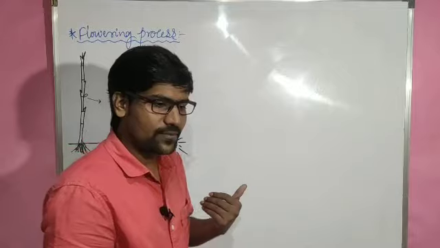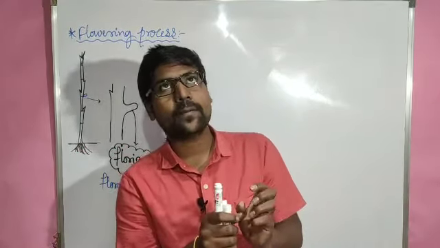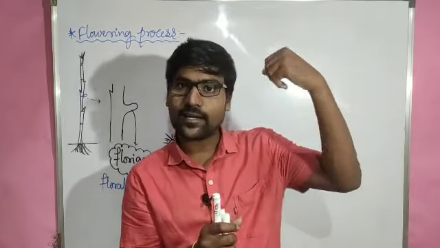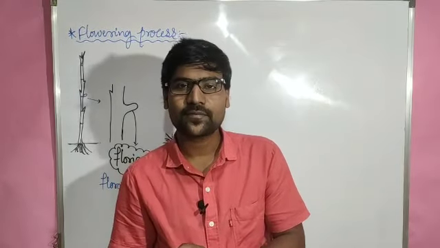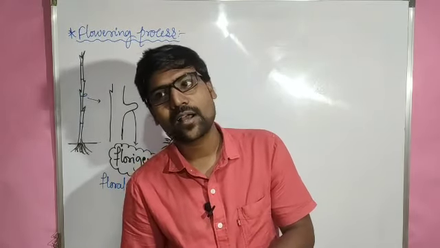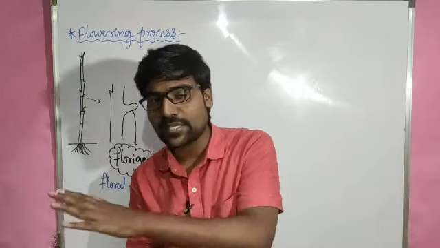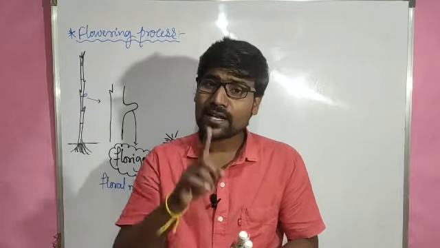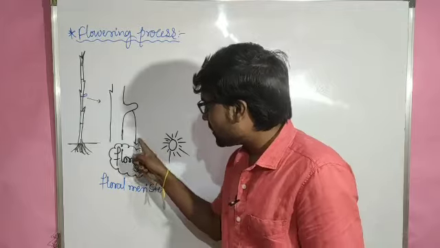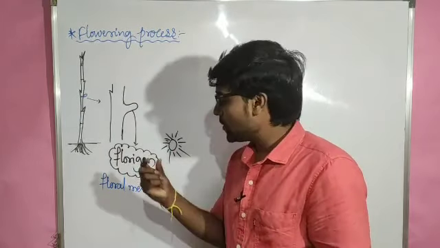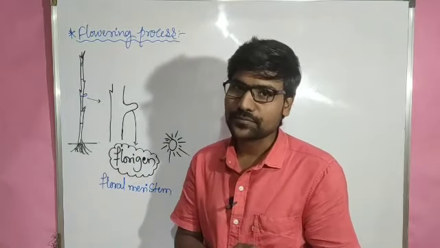We will observe some of the plants will flower in the daytime, some of the plants will flower when the sunlight is sharp, some of the plants will flower during night time. Yes, Sanjay Mallige, when it is going to sunset, at that time it is flowering. That means sunlight is influencing the flowering process. So the sunlight will activate this flow region hormone. So the flow region hormone present in the floral meristem helps in the formation of flower.